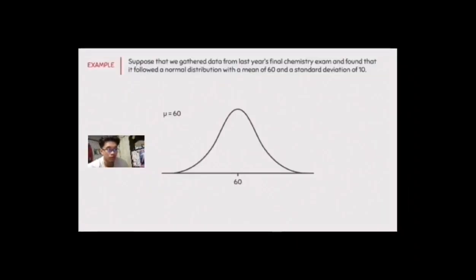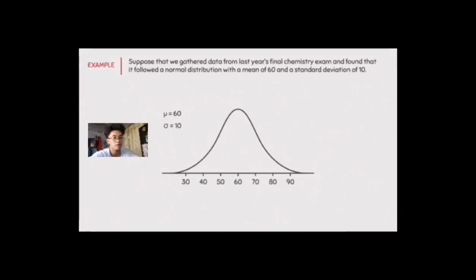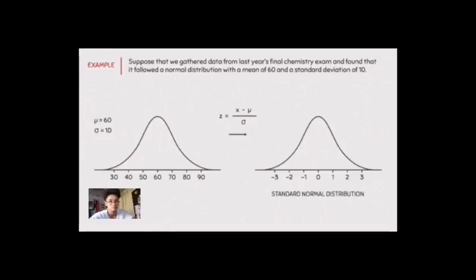Suppose that we gathered data from last year's final chemistry exam and found that it followed a normal distribution with a mean of 60 and a standard deviation of 10. If I were to draw this normal distribution, we would have 60 located at the center of the distribution, because it is the value of the mean, and each interval would increase by 10, since this is the value of the standard deviation.